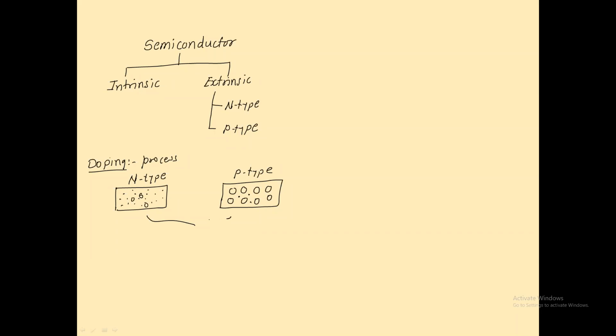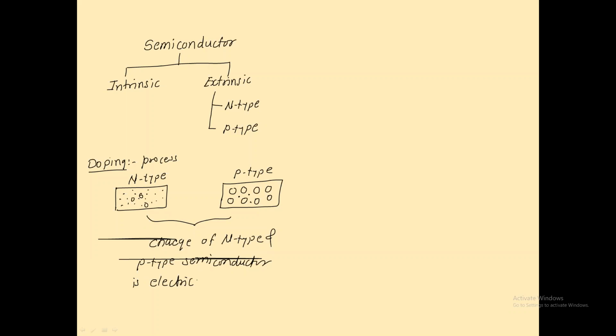The charge of N-type and P-type semiconductor is electrically neutral. Electrically neutral. Please remember these things.